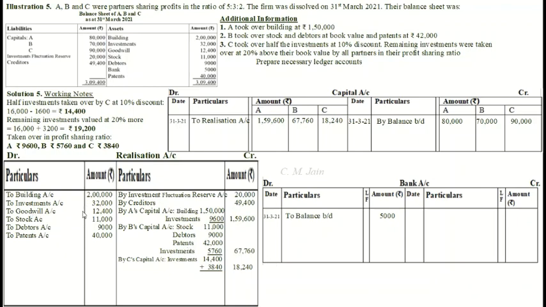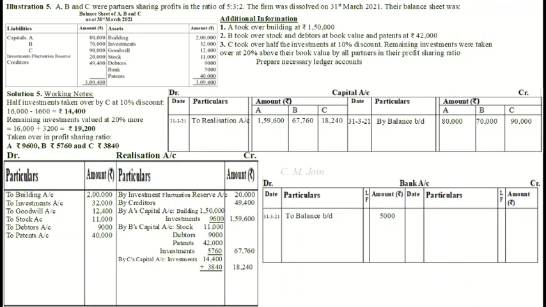Goodwill. About goodwill, we are not given any information, whether it has been sold, whether it has been taken over. So what do we do? Yes, absolutely right. It is an intangible asset. So we will consider that nothing was realized for it. So we will not make any entry for it.